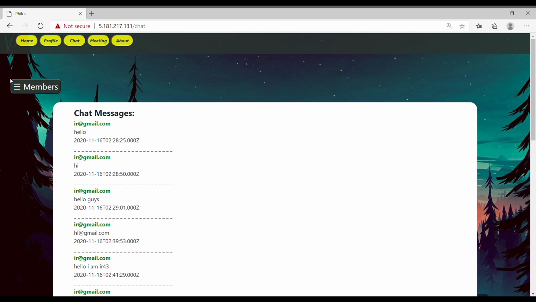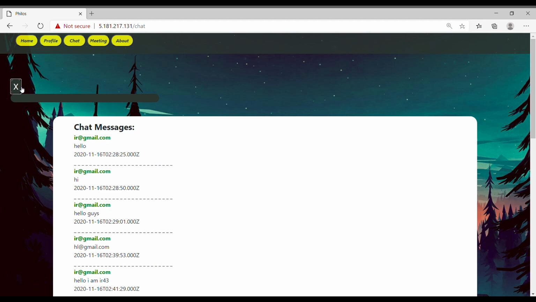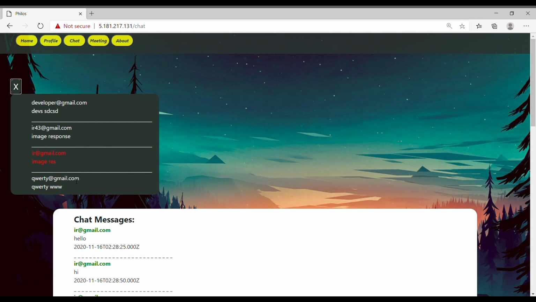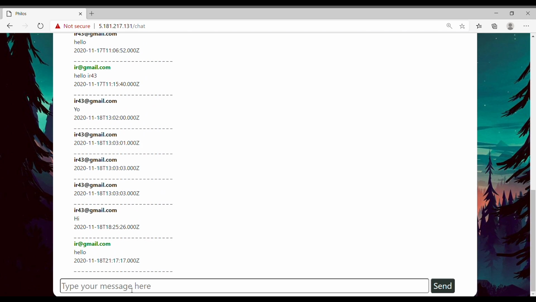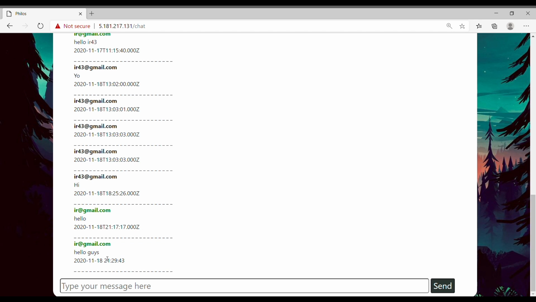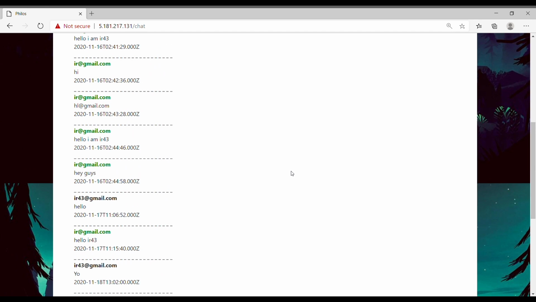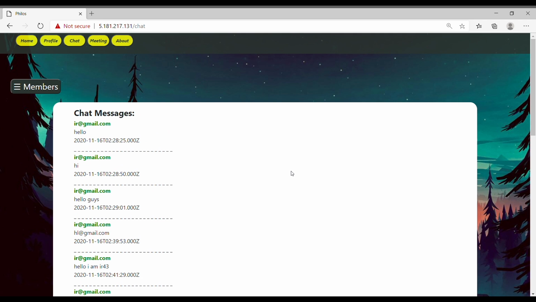There's a members button here. If you click on it, you can see all the members in that particular group. So just sending a message to the group saying hello guys. So as you can see, there's an instant response from the server. Now I'm just gonna hand over it to my team member Devashish, who's gonna demonstrate the application functioning.